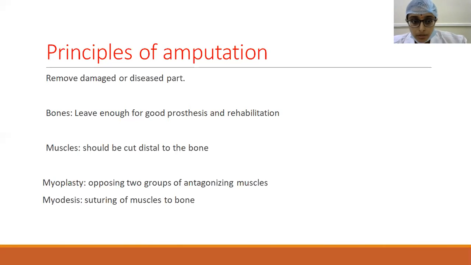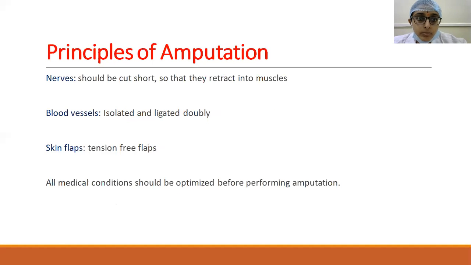Subsequently in the picture, I will show you what it is. And then nerves. Nerves should be retracted and then cut so that they retract into the muscles. If the nerves are not taken care of, there will be formation of a painful neuroma. Blood vessels should also be isolated and ligated doubly. And then the skin flaps should be tension free.